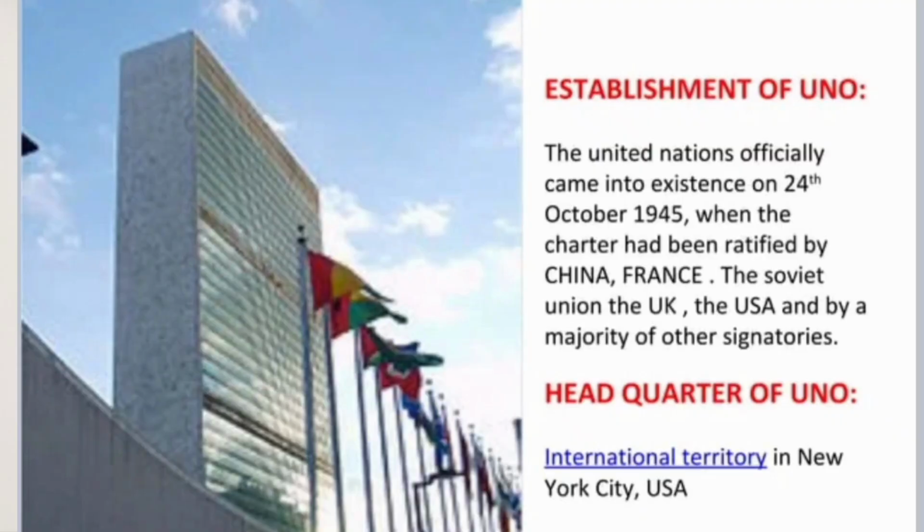The name United Nations Organization was coined by Franklin D. Roosevelt, who was the President of America back then. The United Nations came into force on 24th October 1945. Therefore, every year, 24th October is celebrated as United Nations Day. The rules governing the UN are called the Charter of the United Nations. But although the UN came into force on 24th October, the Charter was signed by 51 countries in San Francisco